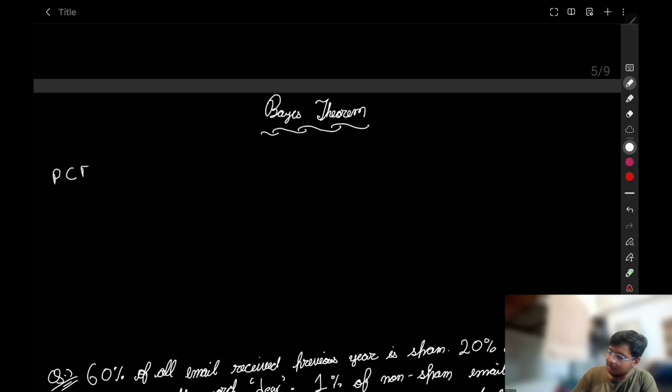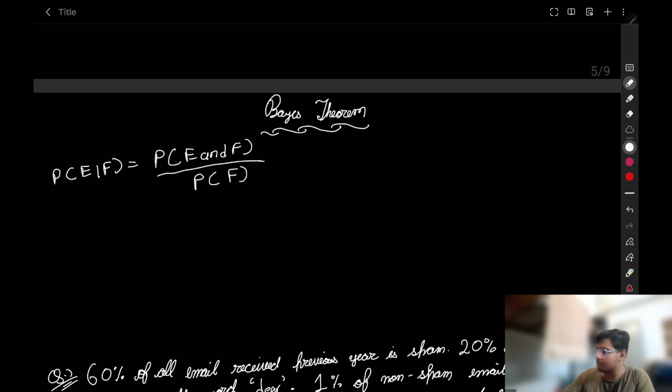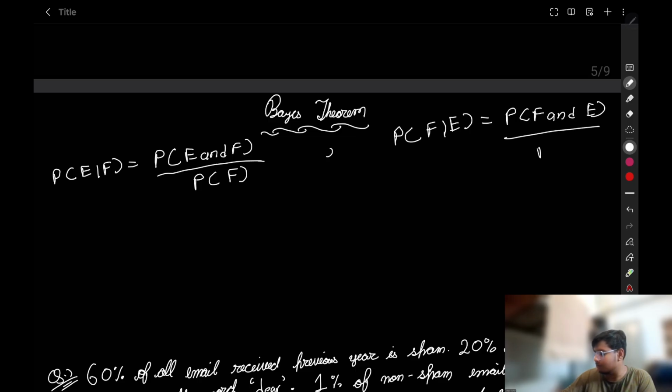Probability of E given F is equal to probability of E and F upon probability of F. But we also know the probability of F given E is probability of F and E upon probability of E. And as you have known till now, this and this are equal.